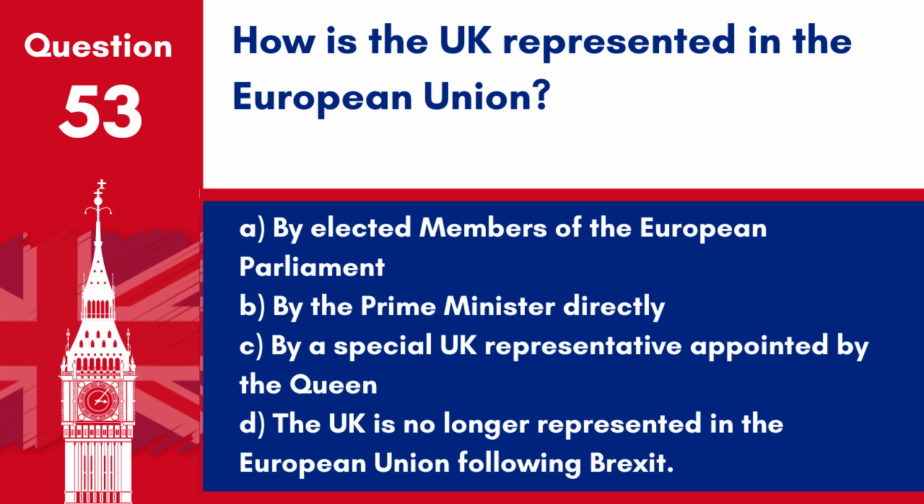Question 53. How is the UK represented in the European Union? A. By elected members of the European Parliament. B. By the Prime Minister directly. C. By a special UK representative appointed by the Queen. D. The UK is no longer represented in the European Union following Brexit. Answer. D. The UK is no longer represented in the European Union following Brexit. Since leaving the EU, the UK no longer has representation in the European Parliament.